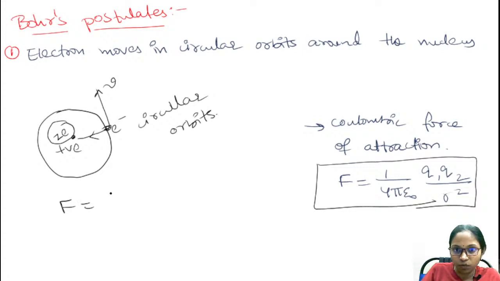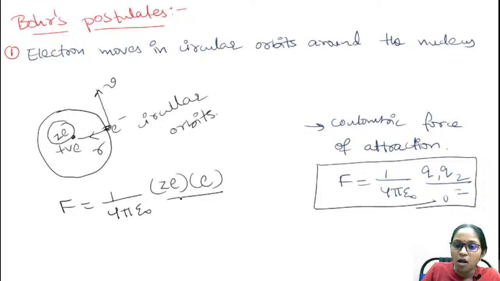It is an attractive force because these are unlike charges. So if the distance between these charges is R, the force will be 1 by 4 pi epsilon naught times Ze into e by R square, which can be written as Ze square by 4 pi epsilon naught R square.